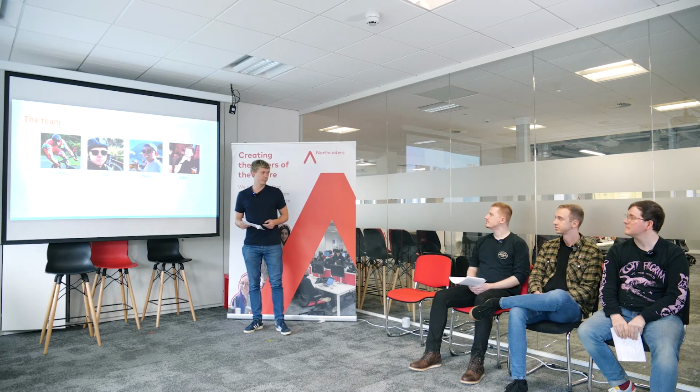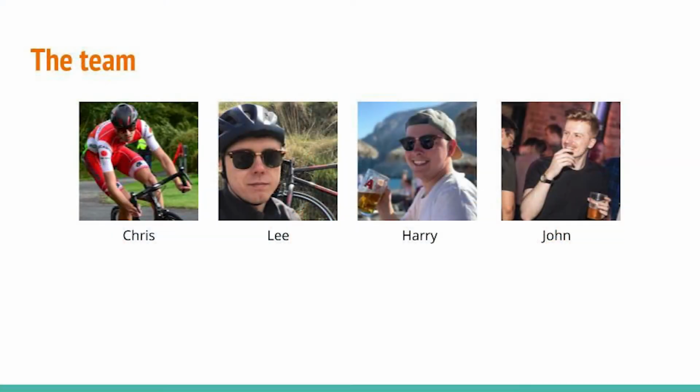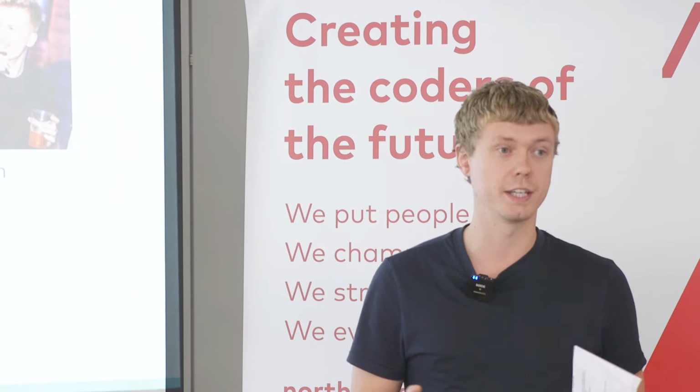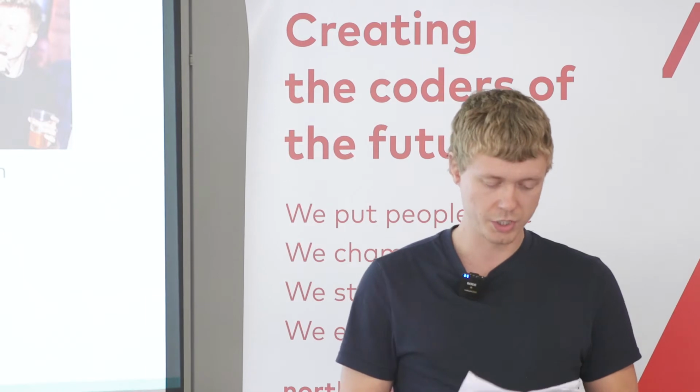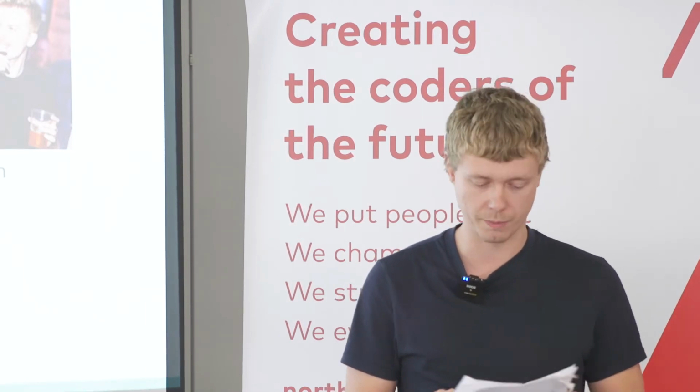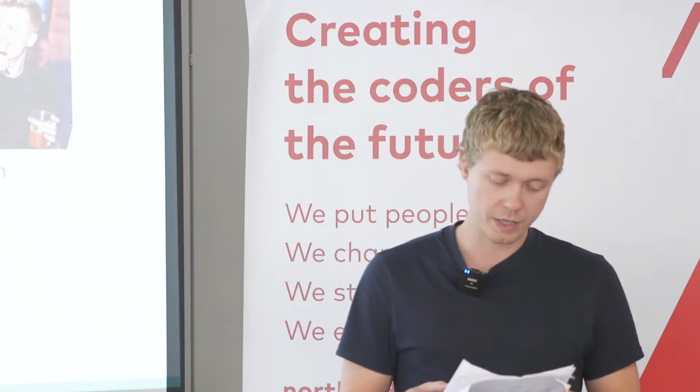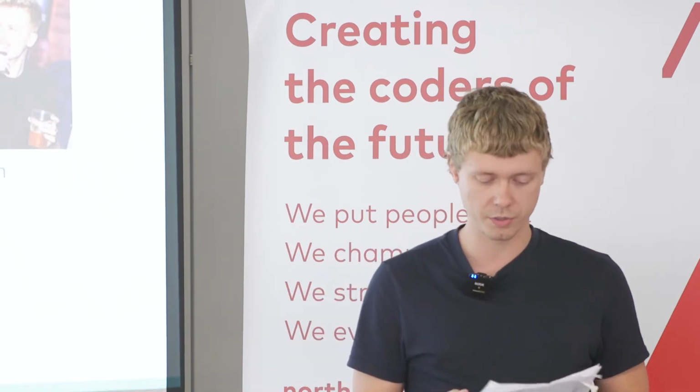Hi, I'm Lee, and together with Chris, John, and Harry, we have designed the app Achieve. Achieve is a social goal-making app that allows users to create goals, add their friends, and track each other's progress. We all set goals for ourselves, whether it be improving fitness, working on a new skill, or attempting a new diet. Equally, we sometimes fail to achieve these goals that we set to ourselves due to a lack of motivation, support, and sometimes willpower. Achieve aims to resolve that by utilising human social tendencies to deter that diminishing willpower.